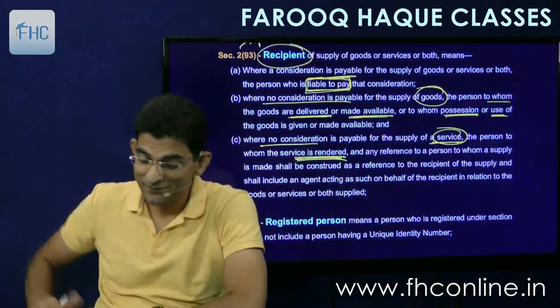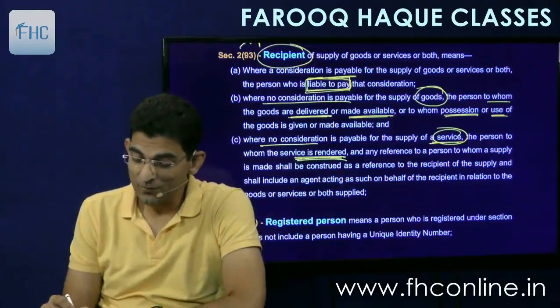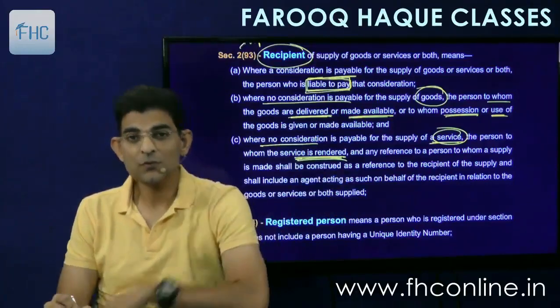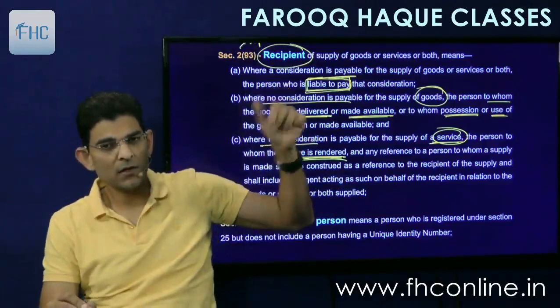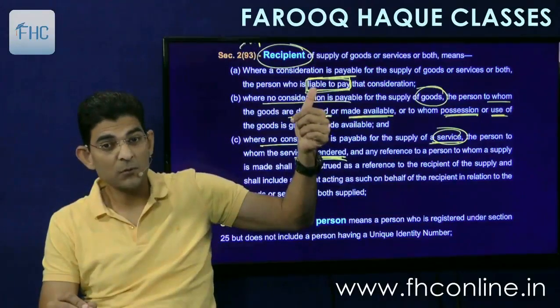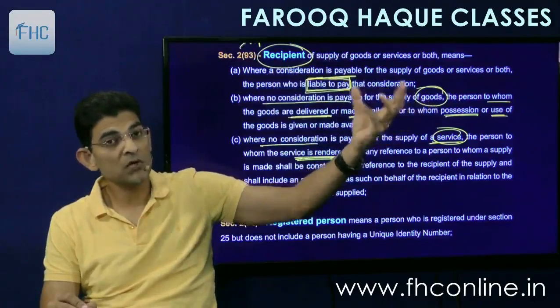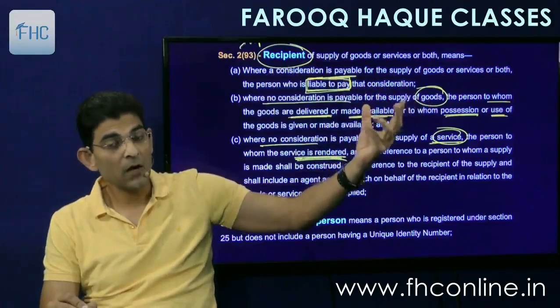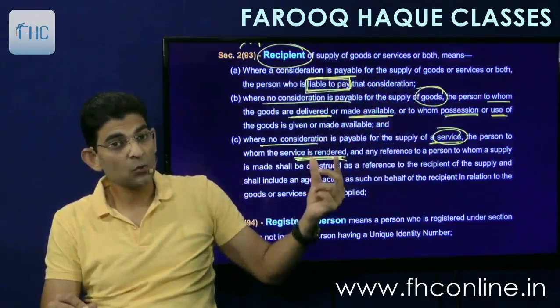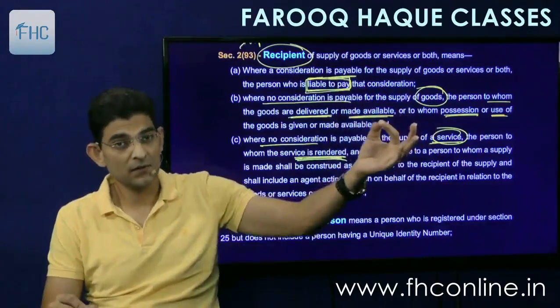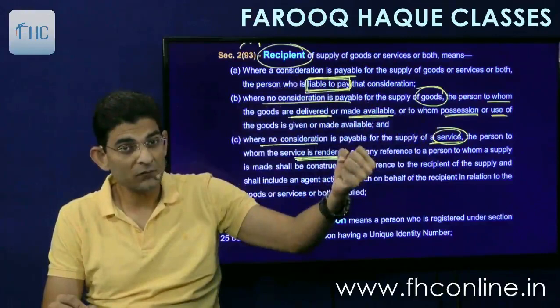Right? And any reference to a person. Now the definition continues. So these are the first 3 points. If it is for consideration, then one who is liable to pay. If it is not for consideration, then to whom the goods are delivered or made available, or in case of service, the person to whom it is rendered, the person who is the beneficiary of that service.